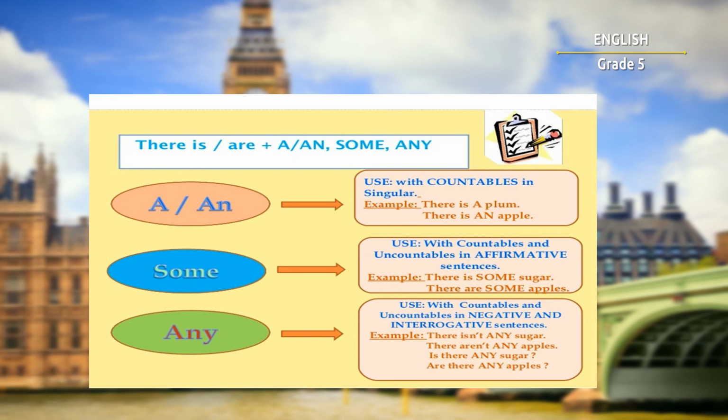And finally, let's review the grammar rule. When do we use some and any? We usually use some with countable and uncountable nouns in affirmative sentences. For example, there is some sugar, there are some apples. And we use any with countable and uncountables in negative and interrogative sentences. For example, there isn't any sugar, there aren't any apples. Is there any sugar? Are there any apples?